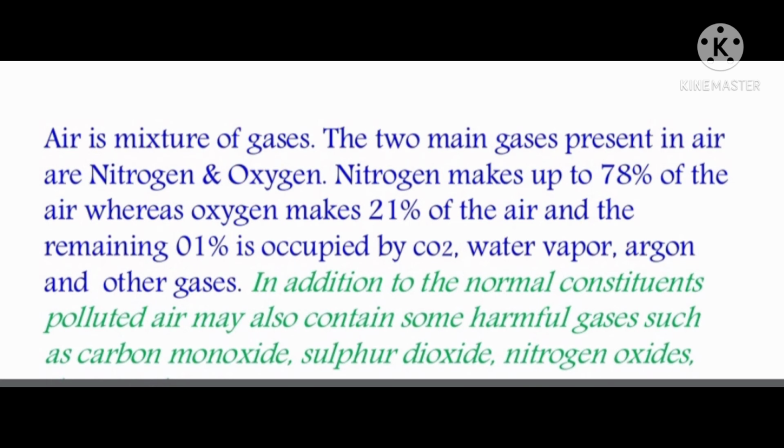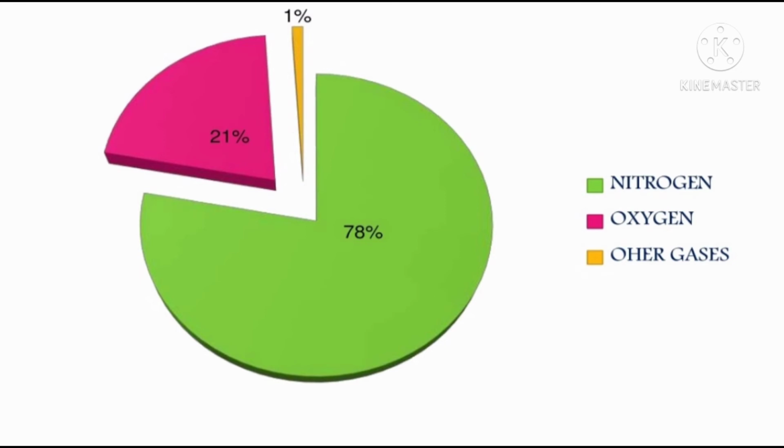Now dear student, here we are able to see the chart of our air. एयर का चार्ट हम देख रहे हैं. See, 78% is nitrogen, which is shown by green color. Oxygen is 21%, right? And the orange or yellow, you can say, is the 1%, that is all the other gases. So actually this is our composition of the air, dear student.